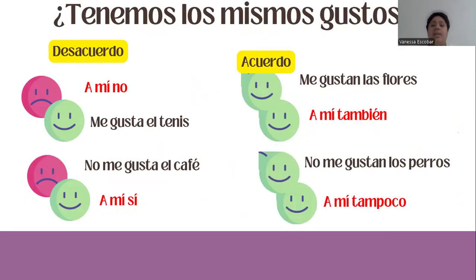And tenemos los mismos gustos. Let's see when we agree or disagree in other people's likes or dislikes. For example, here we say, me gusta el tenis. I like tennis. So he said, I don't. A mí no. If you don't like the same thing, you say, a mí no. No me gusta el café. Oh, a mí sí. So I do.